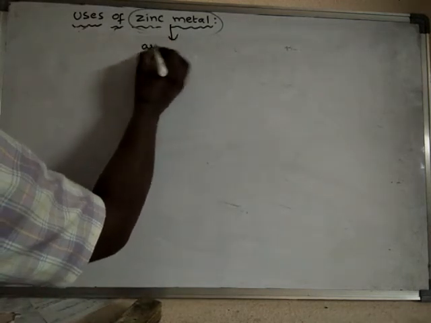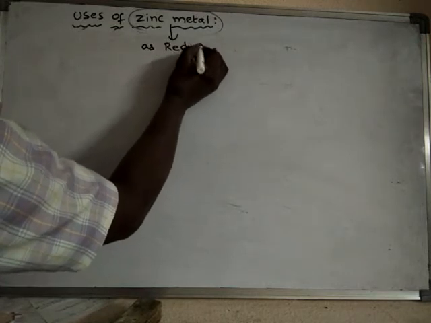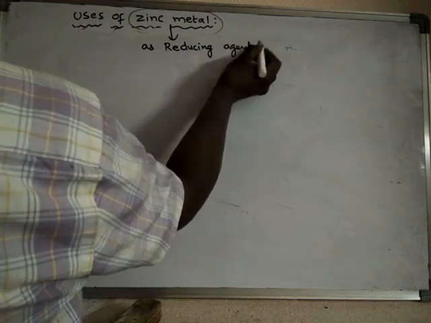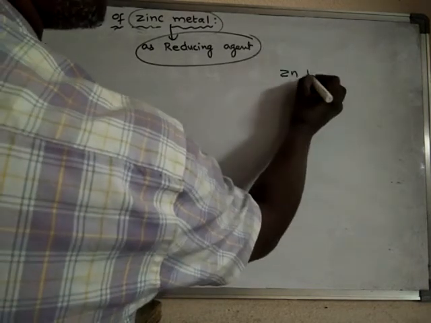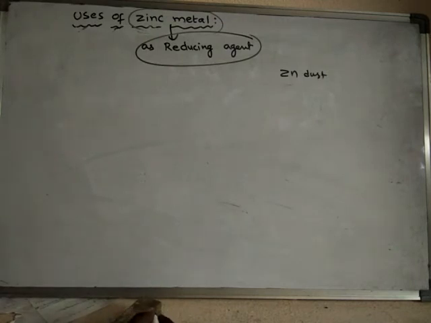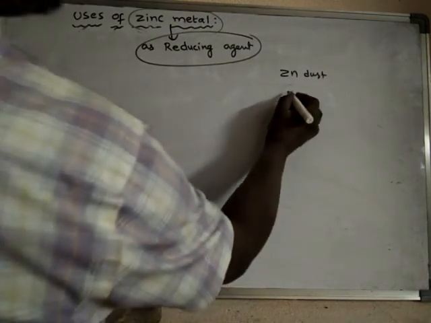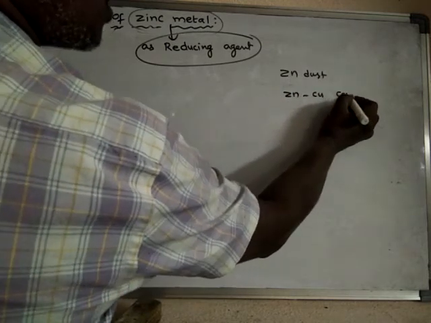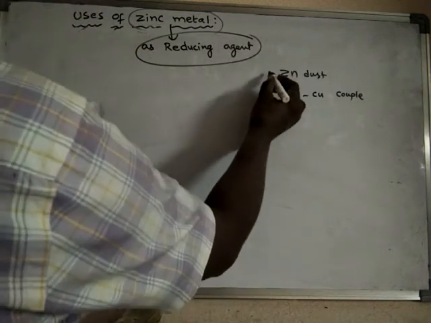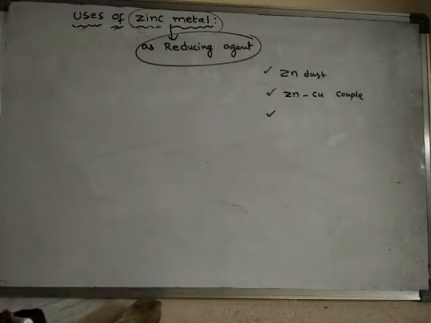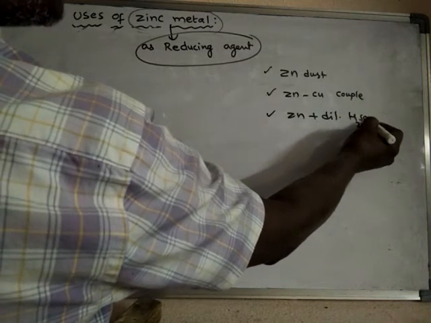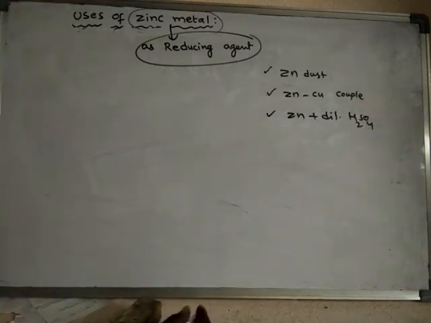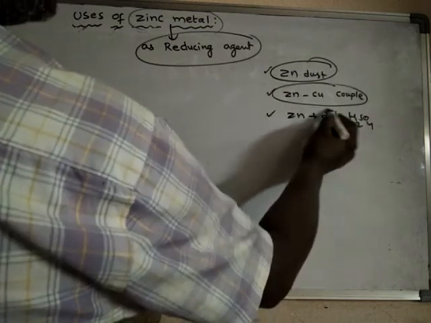Generally zinc dust or zinc powder can act as a reducing agent, or else zinc copper couple can act as a reducing agent, or else zinc and dilute sulfuric acid also can act as a reducing agent, because in all these cases they can liberate hydrogen gas.